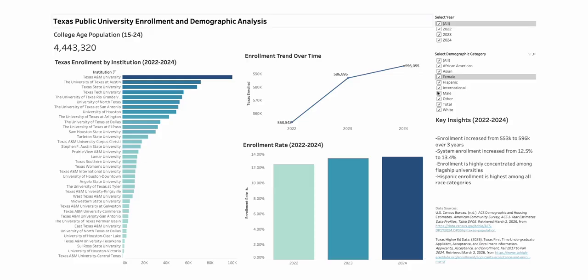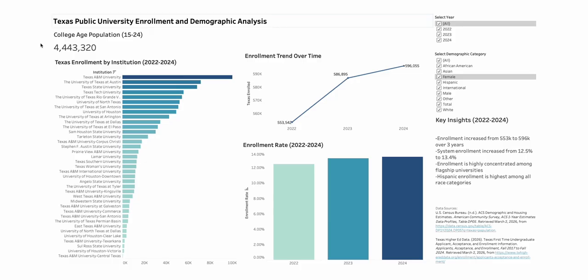Yes, so this dashboard is structured into three different layers. There are three visualizations and a couple of KPIs that we have here. In the first layer, we have the demographic context with college age populations, which again is ages 15 to 24, and there are about 4.4 million residents who fall within that category. This is the total available market for public university enrollment, which is the focus of this presentation.